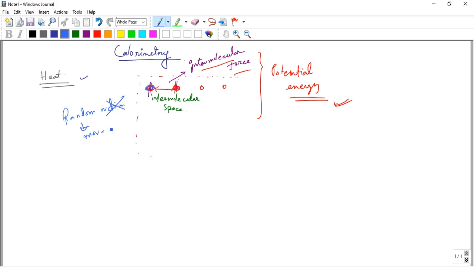After striking another molecule, a molecule is displaced and then strikes another. That random movement is called Brownian motion.